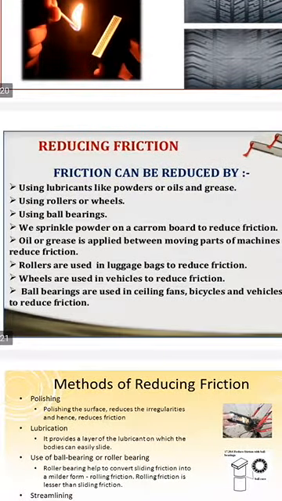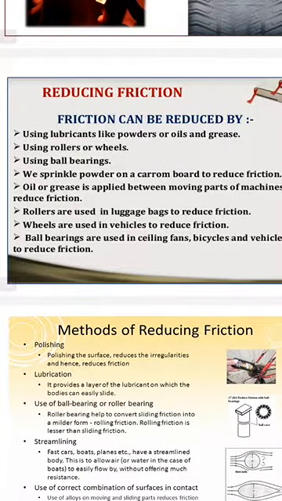Reducing friction. How to minimize friction? Friction can be reduced by using lubricants like powders, oils and greases. By using rollers or wheels we can reduce the friction. By using ball bearings in automobiles also we can reduce the friction.